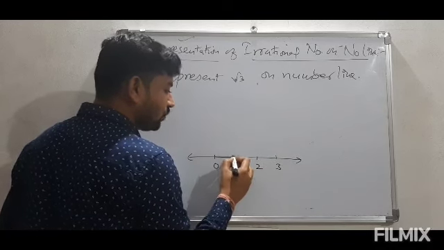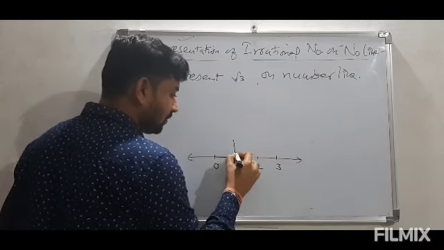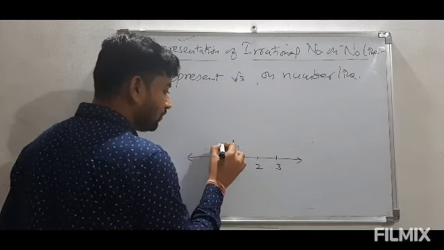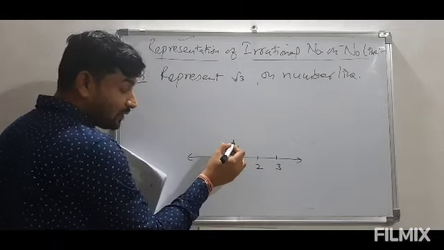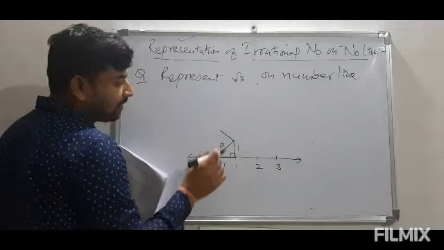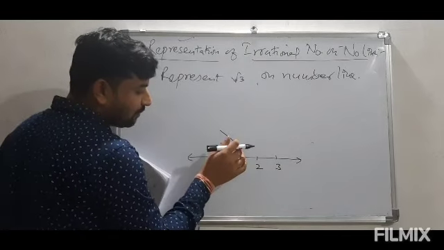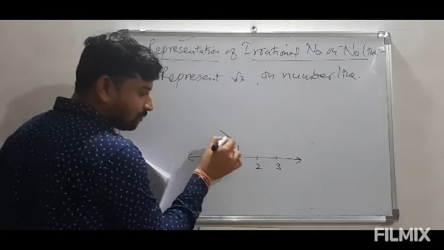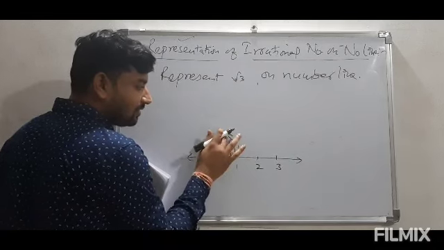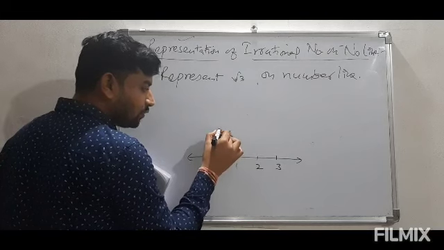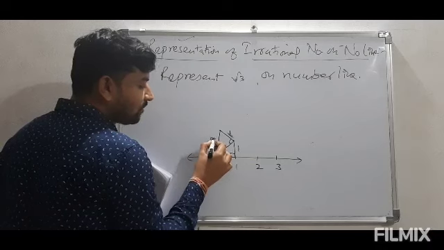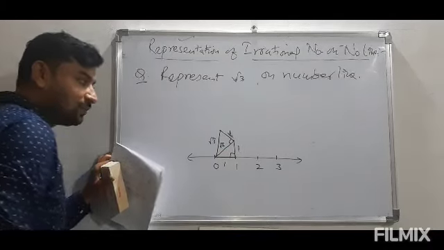Like take 0 to 1 is 1 unit and then draw one perpendicular of 1 unit, then this length will be root 2. Now if I draw one perpendicular on this hypotenuse, it will come like this. We have to keep the length of this perpendicular as it is at 1 only. This length will be again 1. Now join this point with the 0 point and you will be surprised to know that this length will be root 3.